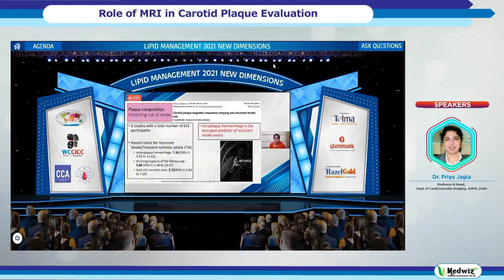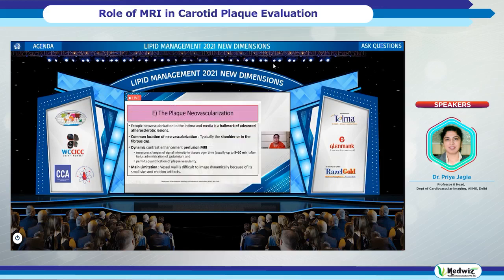Intraplaque hemorrhage again, so this is a meta-analysis of 6 studies. They found that intraplaque hemorrhage has a hazard ratio of 7.14, versus 5.7 for thin fibrous cap or a lipid-rich necrotic core. So intraplaque hemorrhage is the strongest predictor of stroke.